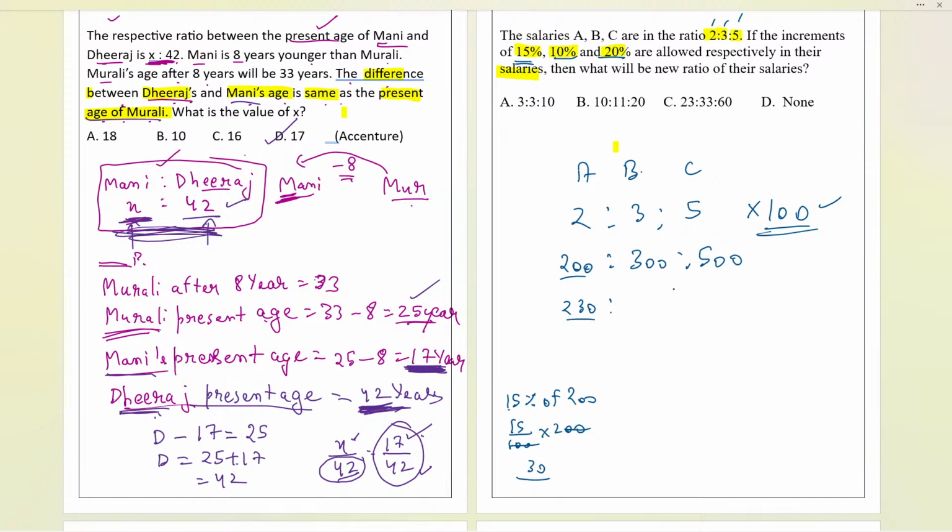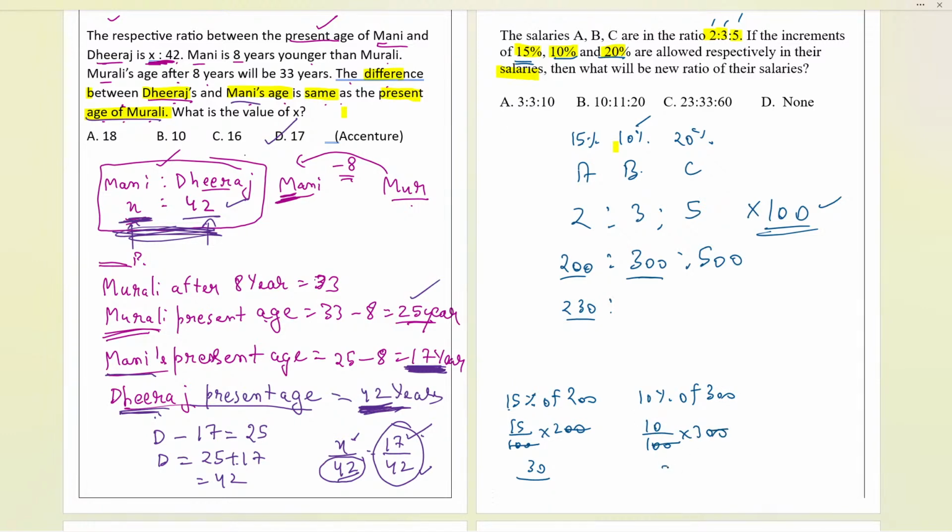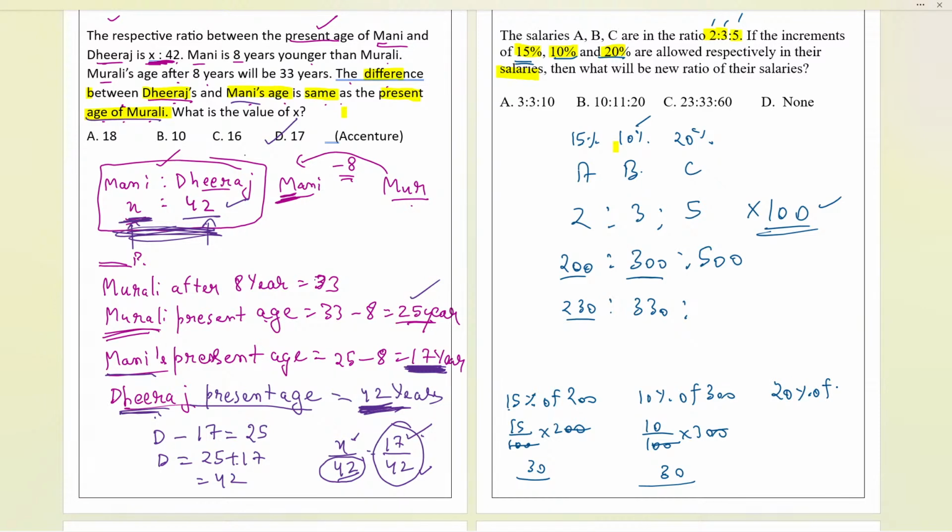Now again, on 300, how much will we be increasing? Okay, let me write over here. 15%, 10%, and 20% increment happened. 10% in the second case. So 10% of this 300 salary. So now it will be again 10 by 100 multiply by 300 over here. This is the calculation I'm doing, that's why a little bit fast. Now again it will be 330 over here. At last, we have 20%. So 20% of what? That is 500 over here.